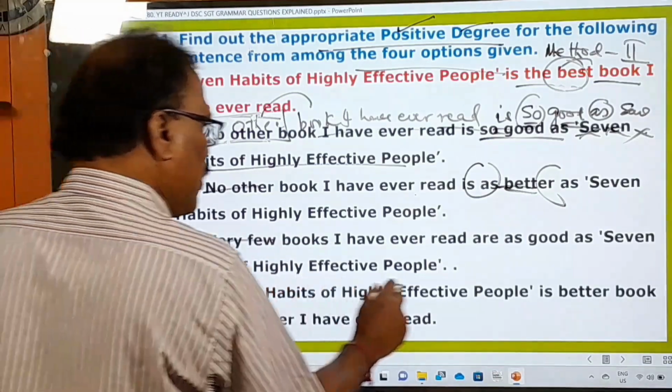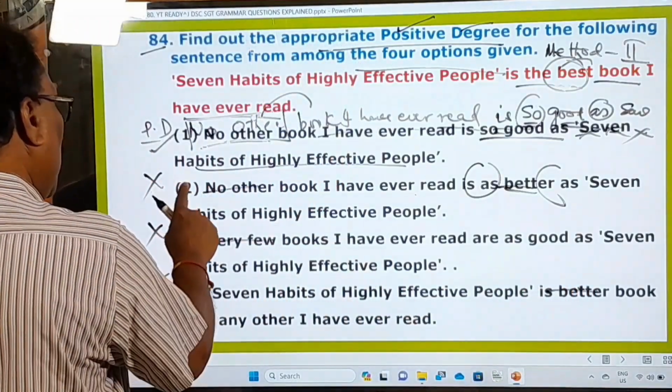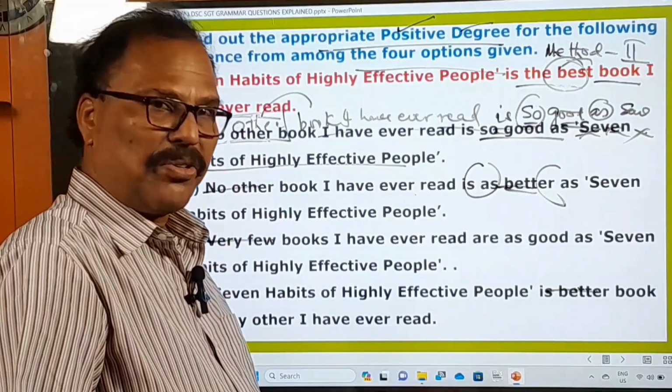And the fourth one, 7 Habits of it is better. Again here, a comparative adjective is used. That's why this is wrong. So the second one, third one and fourth one are therefore wrong. Only the first one is absolutely right.